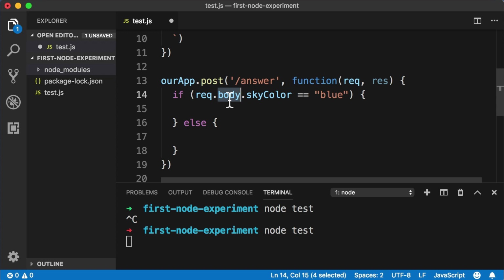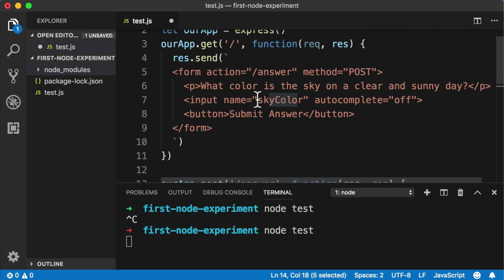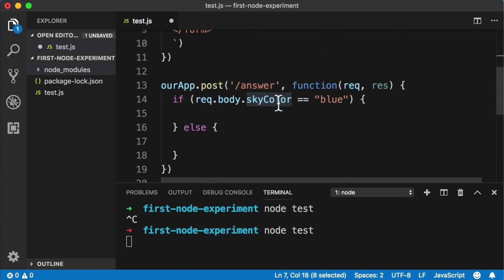It's the main meat and potatoes. And then we are looking inside that for the skyColor property, because an HTML form could contain multiple fields. So we need to specify which specific field or value we are interested in. If you're wondering where this name skyColor came from, remember that this will be exactly whatever you typed in for the input name when we were building the HTML for our form. Okay, so if this evaluates to true, then the user typed in the correct answer. So within our if statement curly brackets, let's just send back a congrats message.